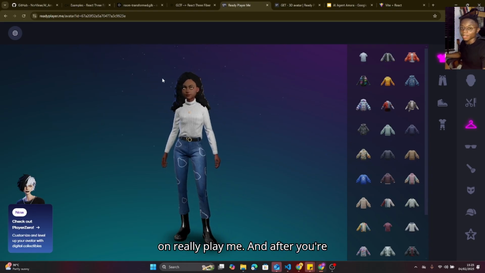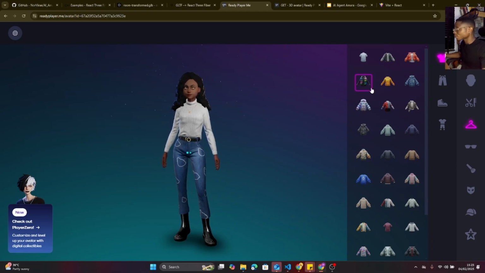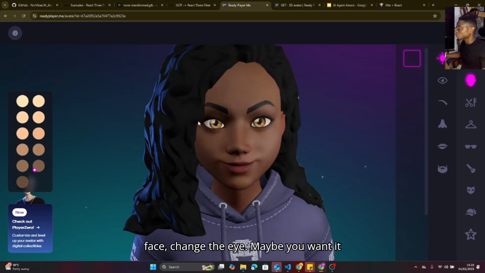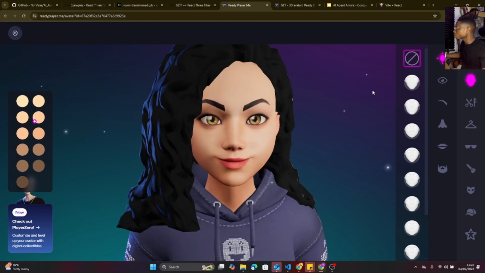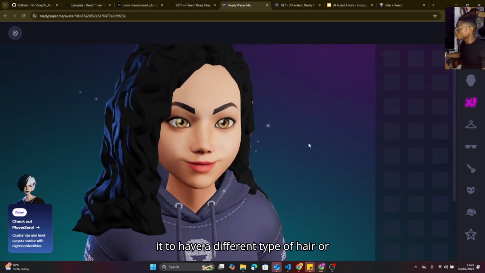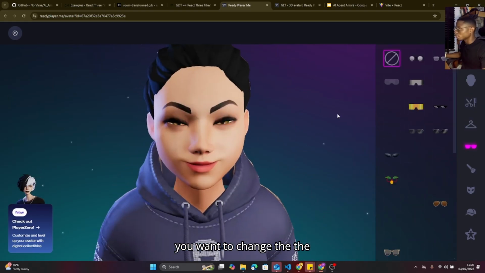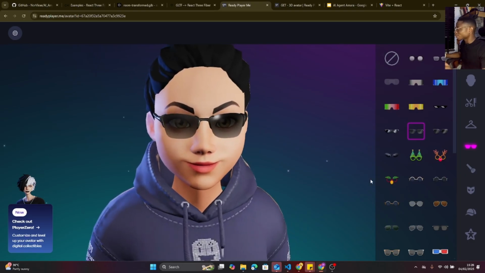And after you're done, you could give it some aesthetics, clothing. You can change the face, change the eye. Maybe you want it to have a different feel or color, or a different type of hair, or you want to change the lips. Like anything you want to do, you can.